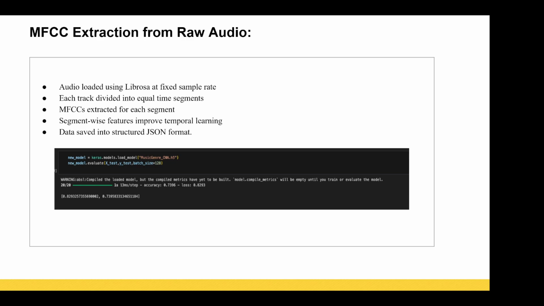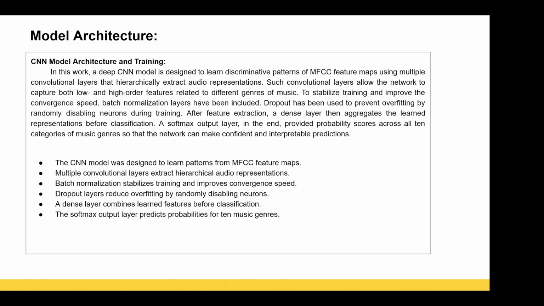These values, when extracted from an audio clip, generate the defining factor of each particular genre. So that's our key feature that we are targeting for genre classification.